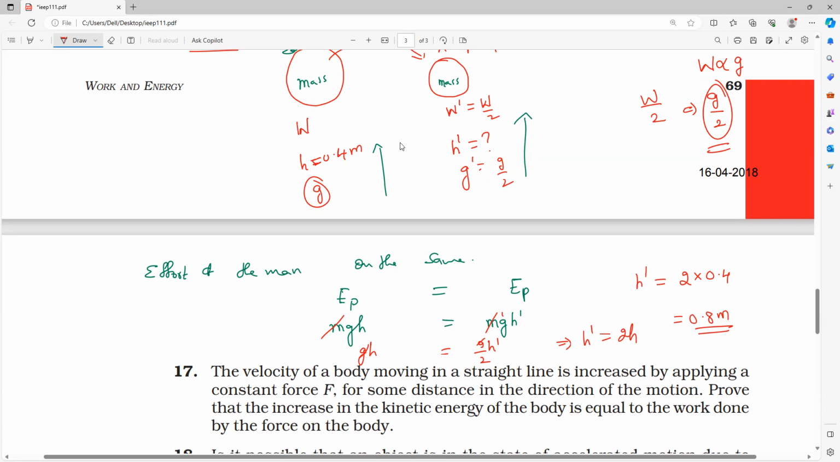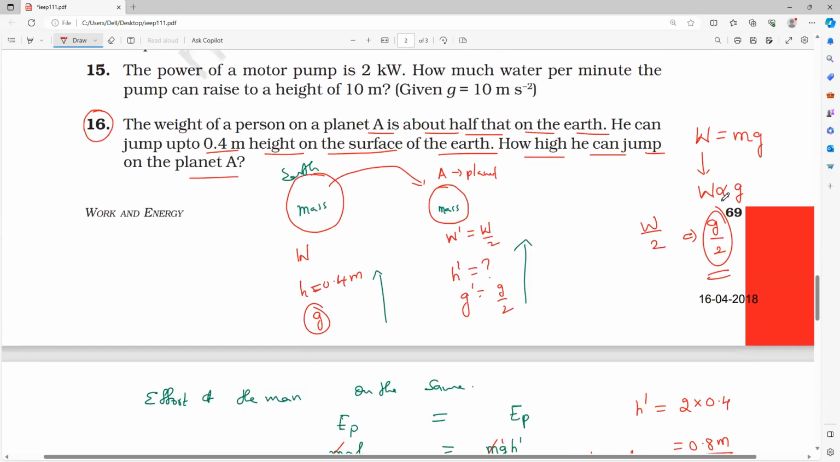So it is a very, very important question. Please remember, if weight becomes half, the g value also becomes half, but the effort remains the same. If the effort is the same, the potential energy gained by the man remains the same in both cases, on the Earth as well as on the planet. That is what you have to remember. Understand, everybody? Clear, all of you?